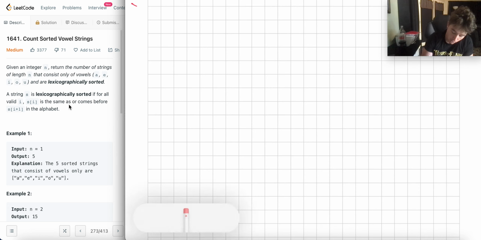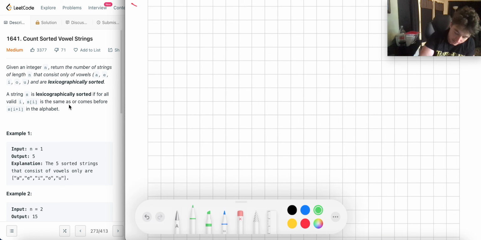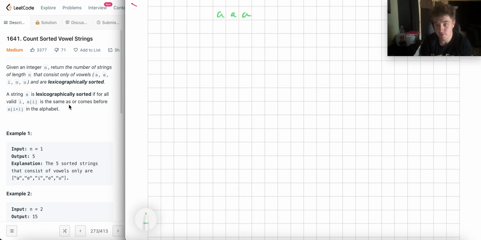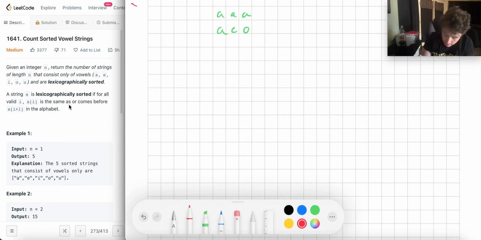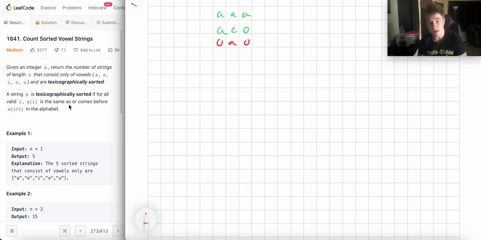For example, this string would be valid if n was 3, for example: A, E, O. But U, A, O would not be valid because U comes before A. If you see a U, it has to come after A, E, I, or O. If you see an I, it has to come after an A and an E. Just essentially a sorted string. That idea should make sense to you. It should be pretty intuitive.